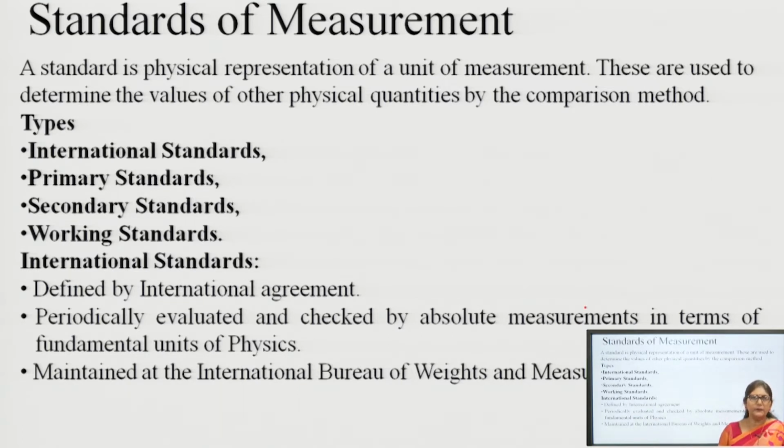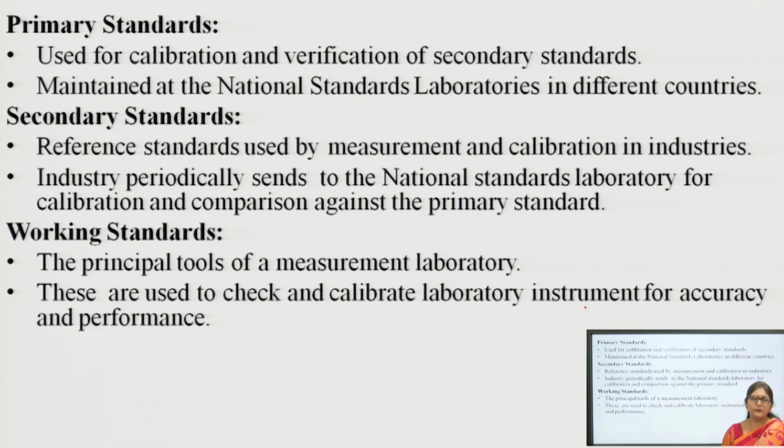International standards are basically defined by international agreement, and these standards are maintained by the International Bureau of Weights and Measures, Paris, and these are periodically evaluated and checked with the fundamental units of physics. Then second is primary standards. Primary standards are basically placed at national standard laboratories of different countries. India also has a national standard laboratory at Delhi.